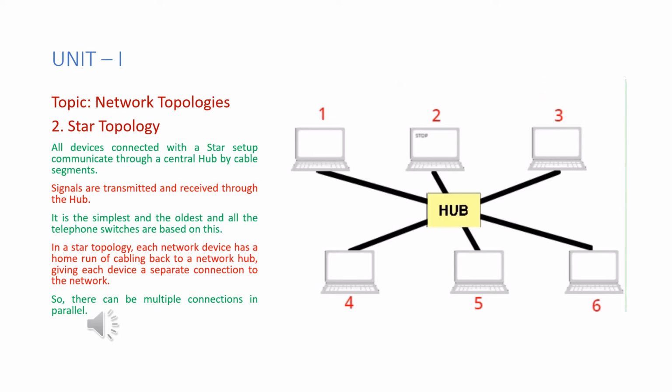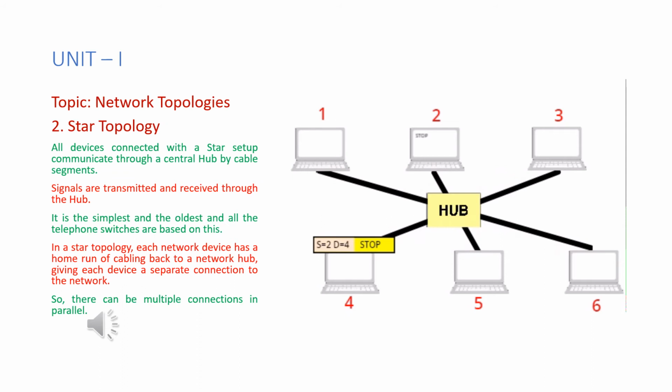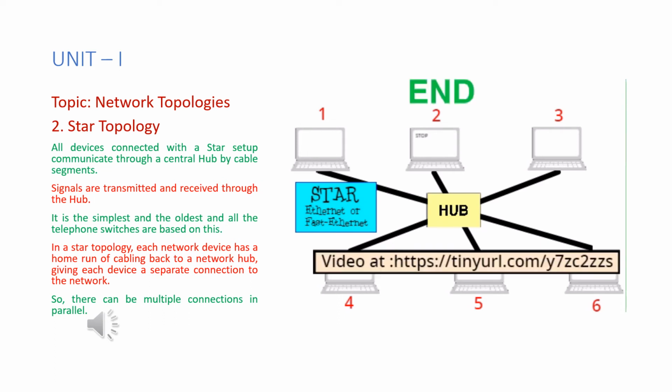So we'll try to see how it is done. Send a message stop from 2 to 4. Just like in your bus topology, you have source to destination 4, and the hub is splitting packets to all the hosts. Now when it reaches 4, it accepts the packet and all others will discard it. So here we'll be using cable like Ethernet or fast Ethernet. Hope you have understood. Thank you.